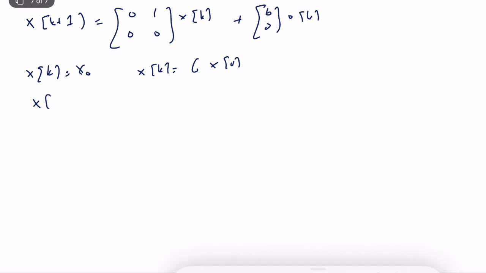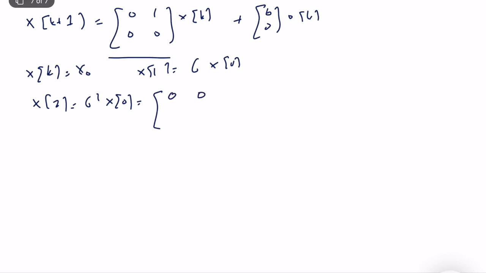No, x of 1, sorry for that. X of 1. So if you remember, x of 2 is equal to G squared times x0. Okay, good. So let's look at the matrix. If you take the square, you will see that this is equal to 0, 0, 0, 0 times x0. And this is equal to 0 state, no matter what you do. Any initial condition will go to 0.